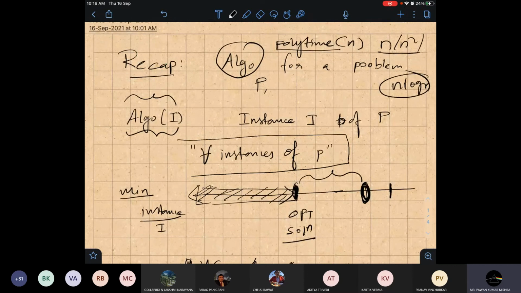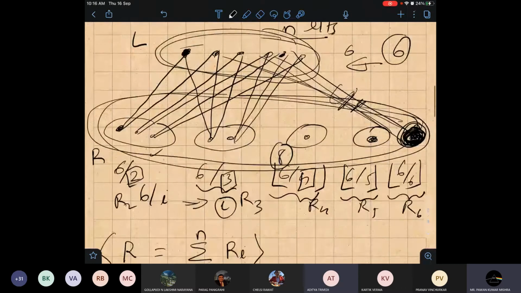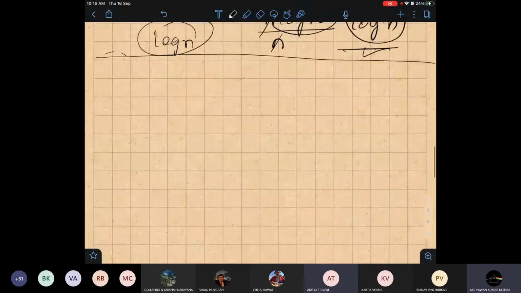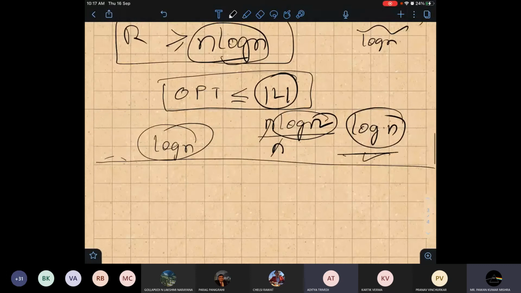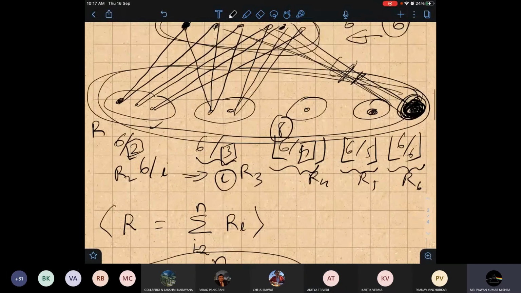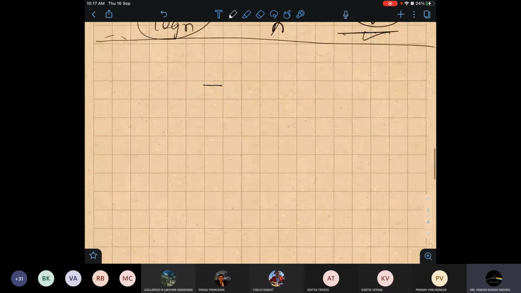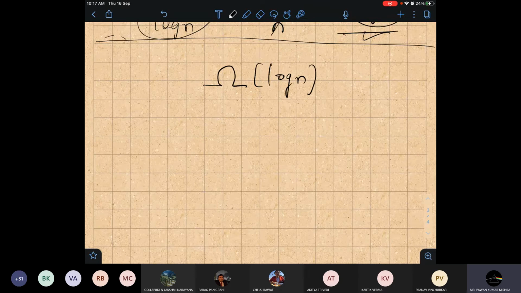Generally, people think about only one instance and they design an algorithm, but no, we have to think about all instances. But in other instances, can the factor not be worse than log n? Yeah, the factor can be worse than log n. I am showing that for only one instance, it is log n, and it can be worse than log n. This is actually a lower bound on the factor. For another instance, it may be worse. I am showing that if we run this algorithm it will give me a factor of at least log n.